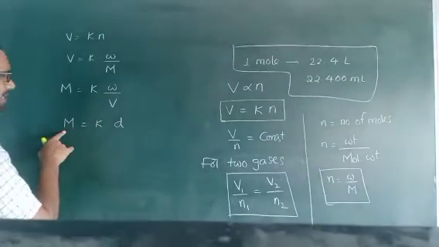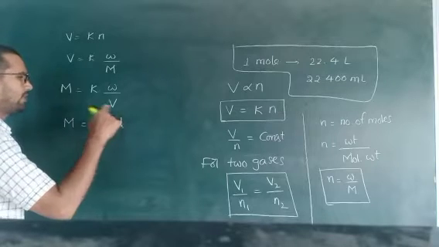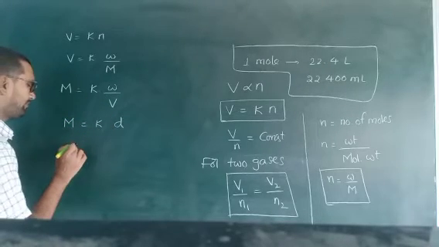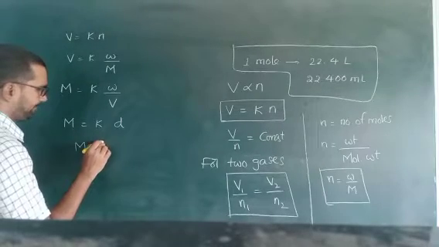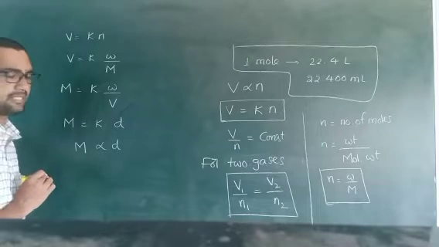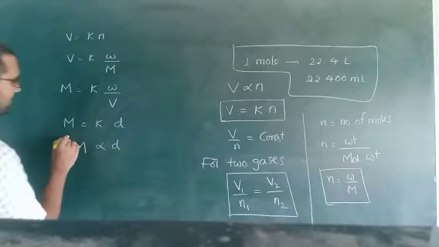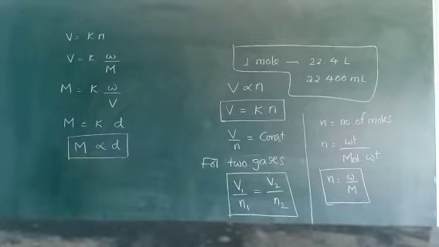So once observe these two. What is the relation here? These two terms are present in the numerator only. What is the relation between these two? So molecular weight is directly proportional to density. This is the relation between molecular mass of the gas and density of a gas.